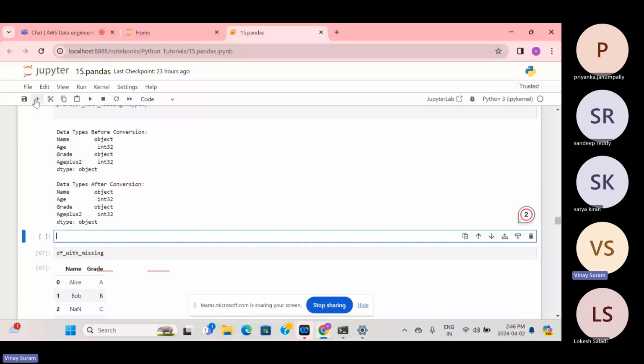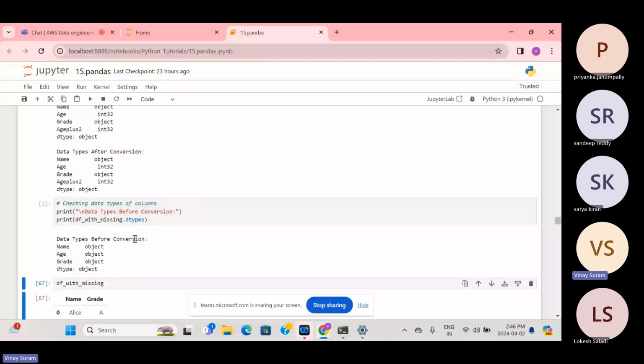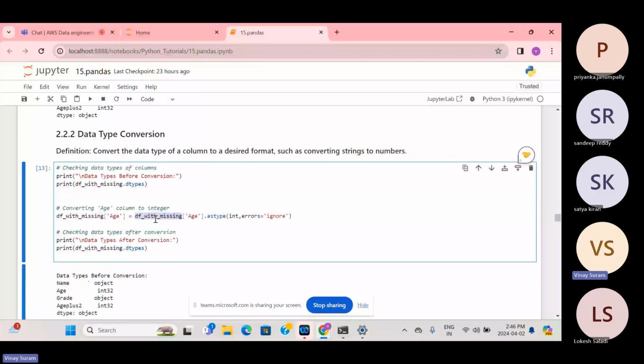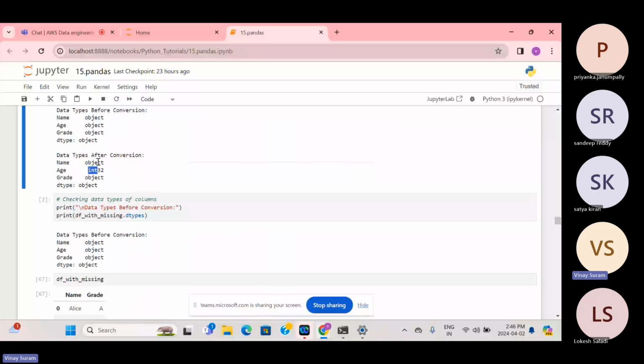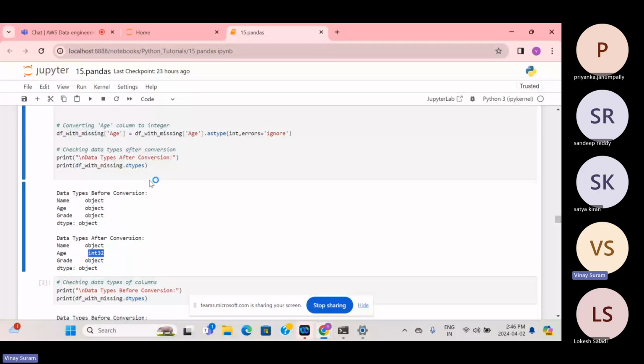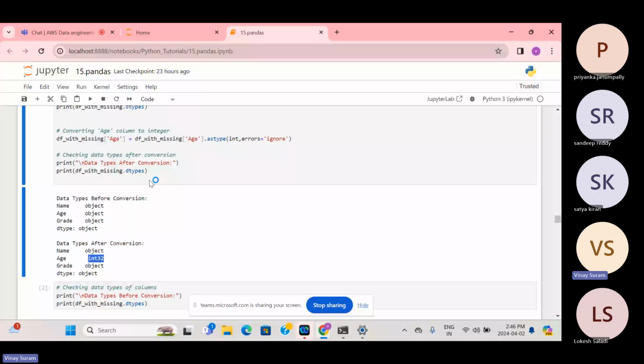I wanted to convert this age to integer, so you write df with missing age dot astype int. If I enter this again, you can see the data types changed to int after conversion. I just printed data types after conversion. This is what astype is, which converts a particular data type to another data type.